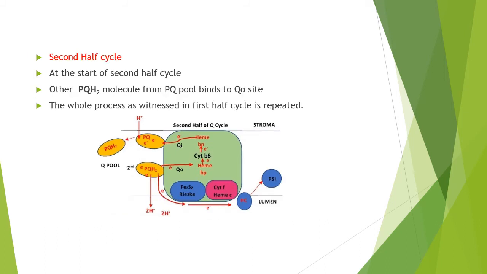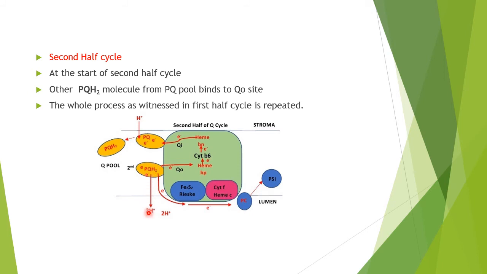Then we have the second half of the cycle. At the start of the second half of the cycle, the other PQH2 molecule. Now this site is free because it has given its electrons. It will be vacated, and the next, second PQH2 will come to this QO site from the pool. It binds to this site. Now what will it do? It will go the same way. The process will be repeated.